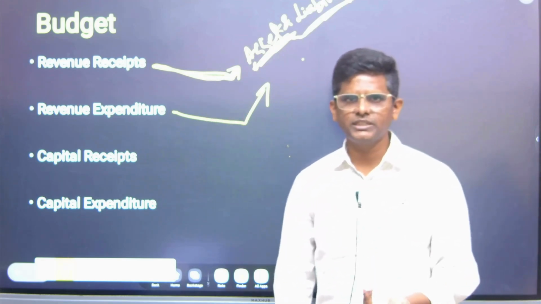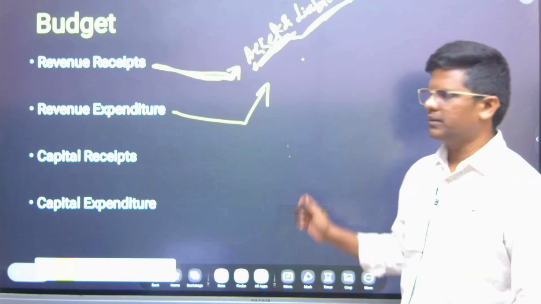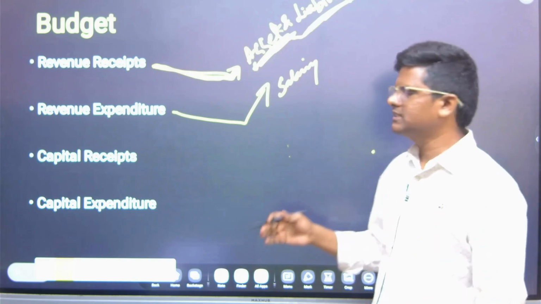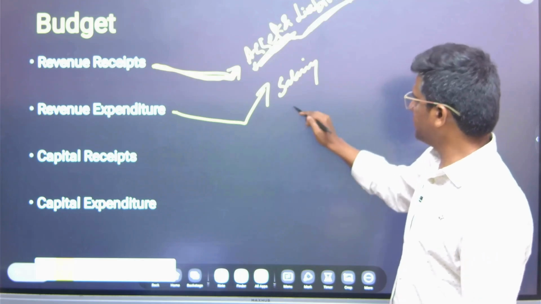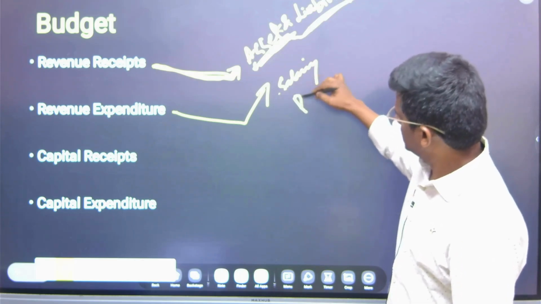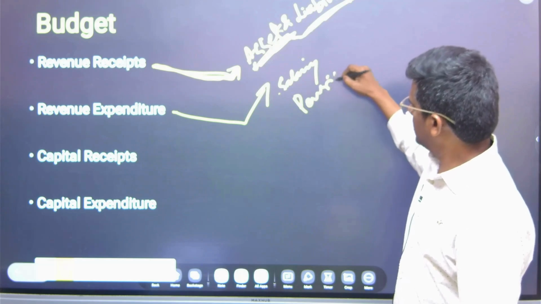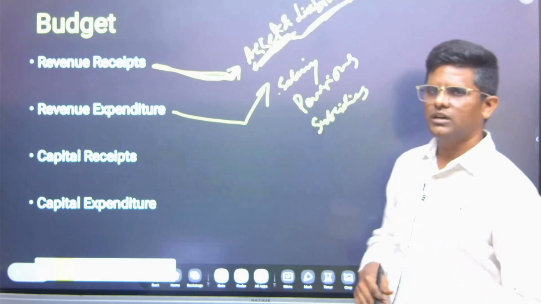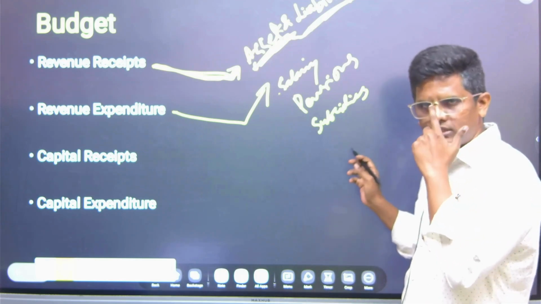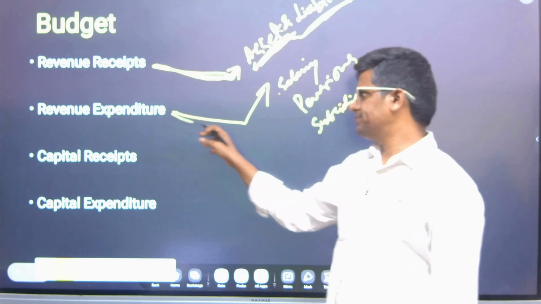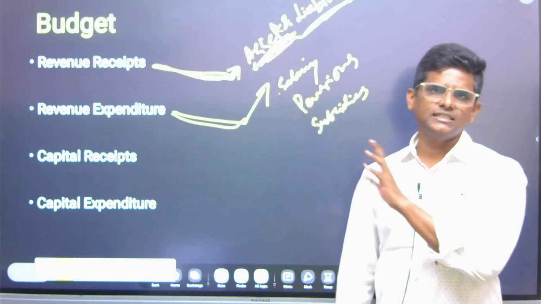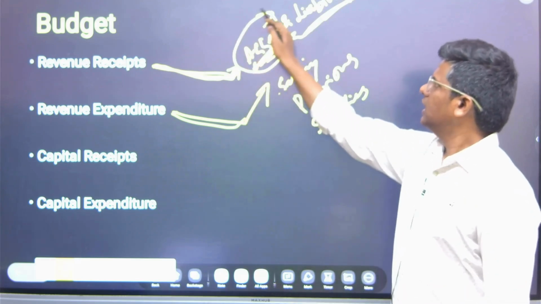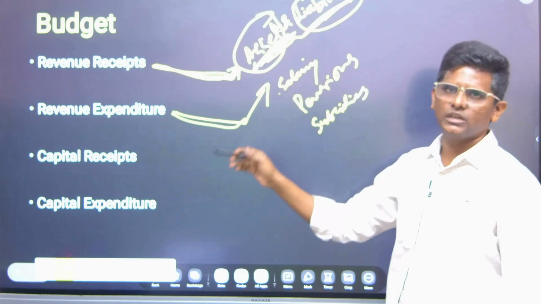So what do we do in revenue expenditure? Basically the day-to-day running of the government, all the salaries of the employees, be it government employees, defense and police, and also all the pensions, and also subsidies. Government gives various schemes that are implemented. All those things are done through revenue expenditure. So in revenue expenditure, no asset is being created and no liability is being reduced. Keep understanding these two words. From these two words only all the concepts flow.